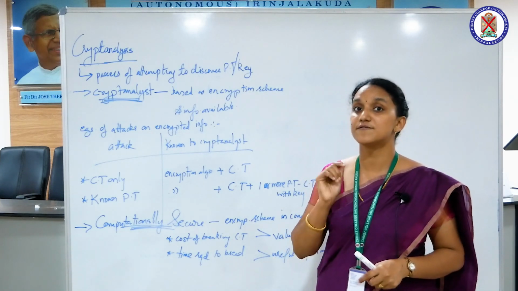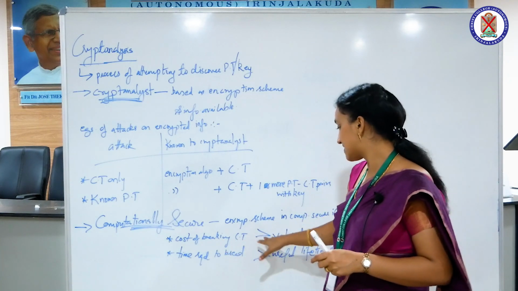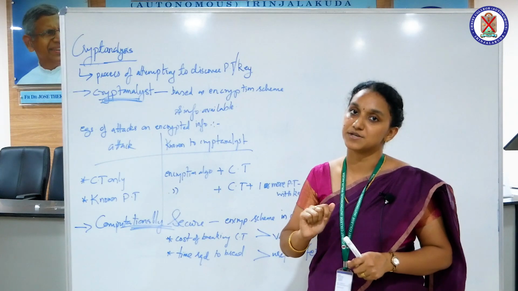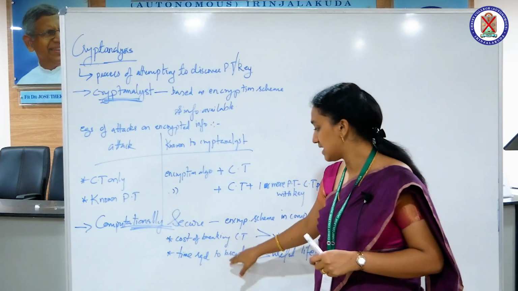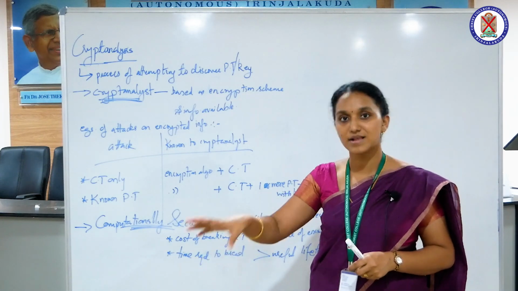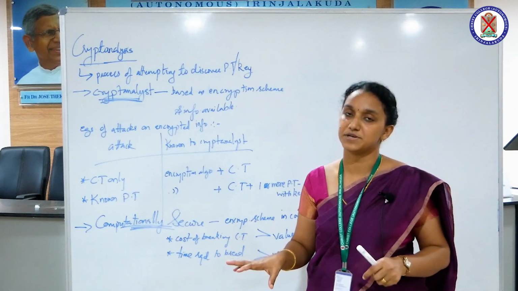The cost of the financial matter. So the cost of breaking the cipher should exceed the original value of the encrypted information. That is one criterion. The other one is that the time required to break the code or break the cipher should exceed the useful lifetime of the information.